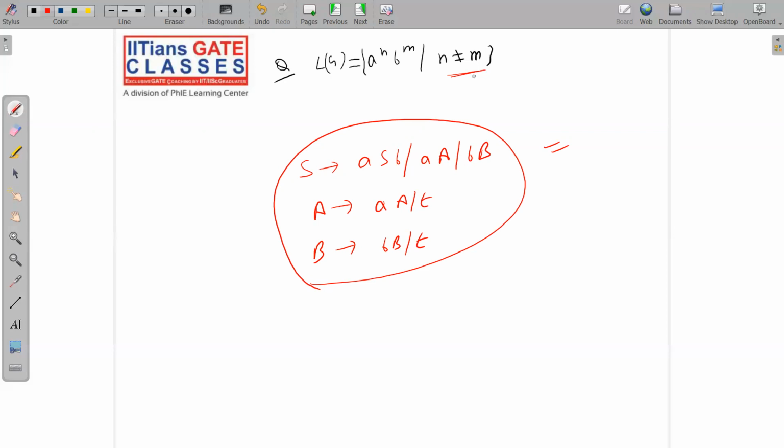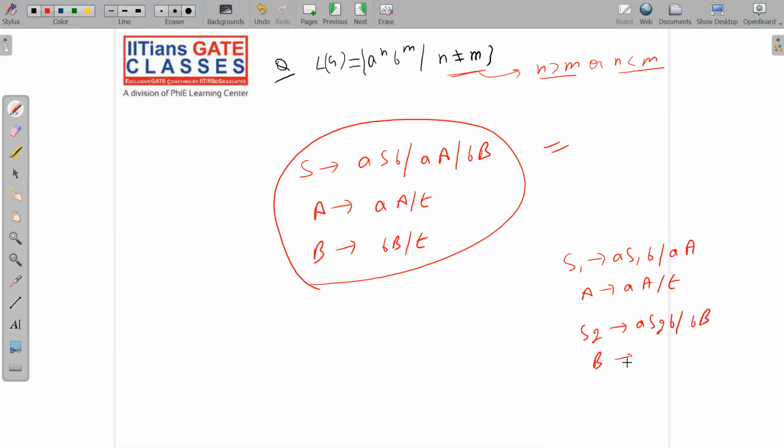Now another way. What do you mean by N not equal to M? It means N is greater than M or N is less than M. So write grammar for N greater than M, write grammar for N less than M, and then apply or between them. Let me tell you one more way to write this grammar. I will write S1 implies A S1 B or AA, A goes to AA or null. S2 implies A S2 B or BB, B goes to BB or null.